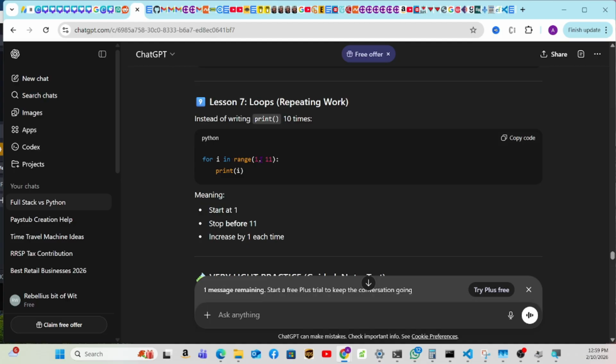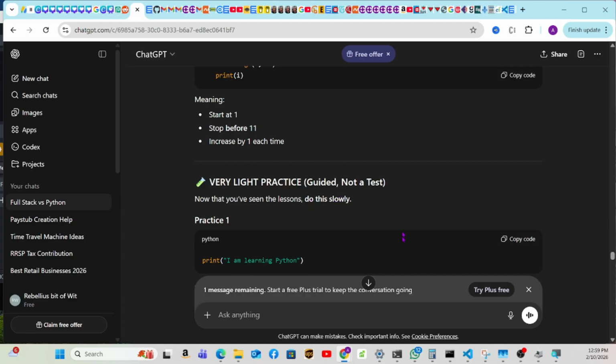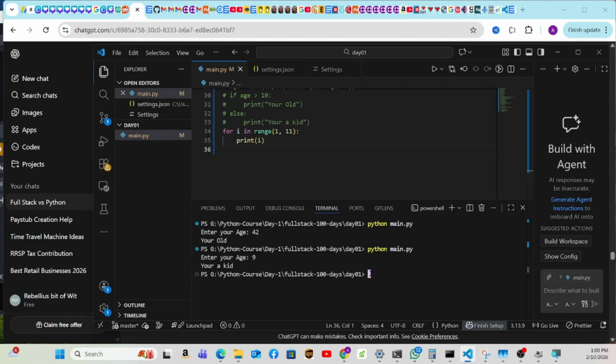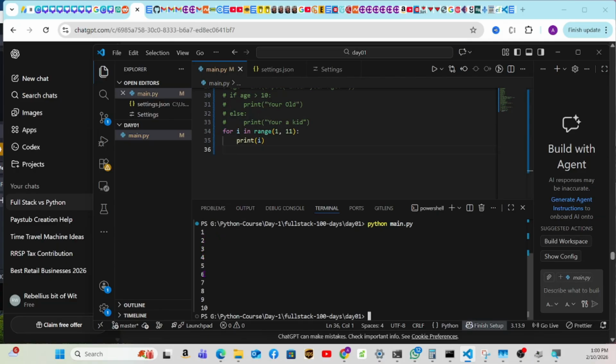For i in range 1 to 11, so you give exactly from what to what, print i, meaning start at 1, stop before 11, increase by 1 each time. So there's no plus plus like in other languages, where it's for i equals, smaller than 10, i plus plus. So this we need to learn. For i in range of 1, print i. Okay, so let's try here. Control V, Control S. Let's run this. So it's going to print 1, 2, 3, 4, 5, 6, 7, 8, 9, 10. So it's in between. The 11 is not printed, it stops right before the 11.